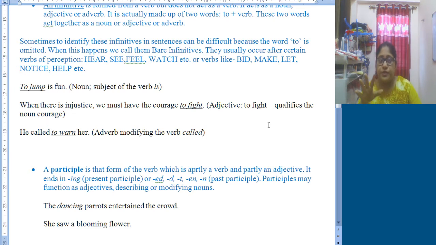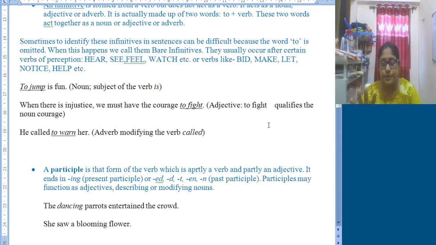In case of forming present participle, we place ing with the base form of verb. Now here also in present participle, base form of verb plus ing. In case of gerund also, base form of verb and ing. Now you may get confused about both of these. We will go to that part afterwards. First we need to learn about participle. Now how to form participle.